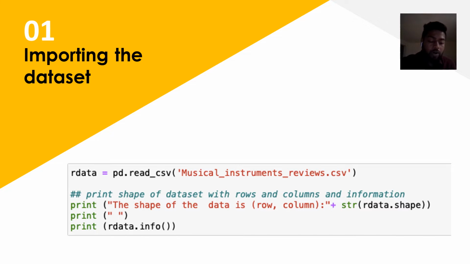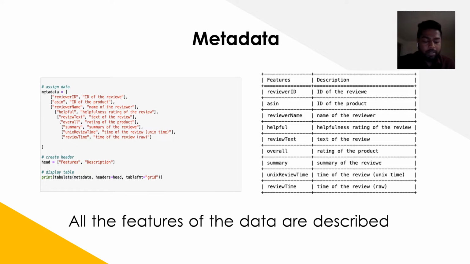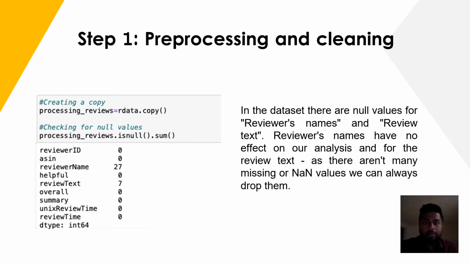First we imported all the necessary libraries such as pandas, numpy, sklearn for machine learning, NLTK for NLP, and other visualization libraries. Then we used pandas to import the dataset, and we made a table depicting all the features and their descriptions, like reviewer ID, which is the ID for the reviewer, and the ID for the product, and so on. The first step was pre-processing and cleaning.